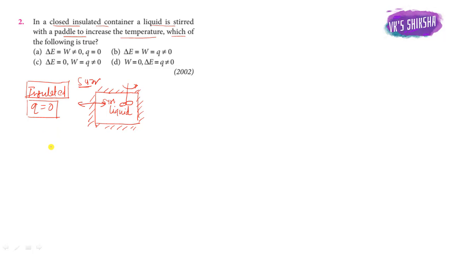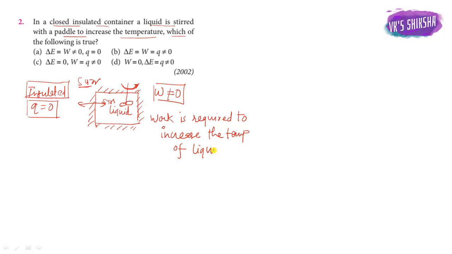Then here work is done by the paddle to increase the temperature. So work done is not equal to 0. Here some work is required to increase the temperature of the system or liquid. Okay, so work is required. So work done, W, is not equal to 0. This is the second thing we will get.